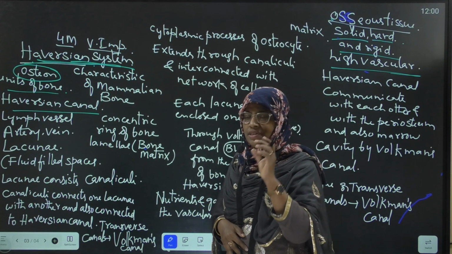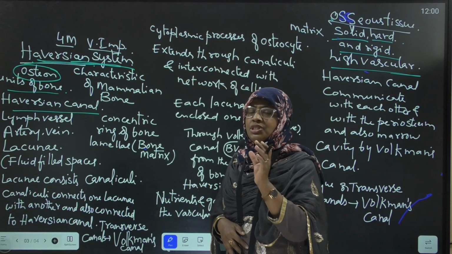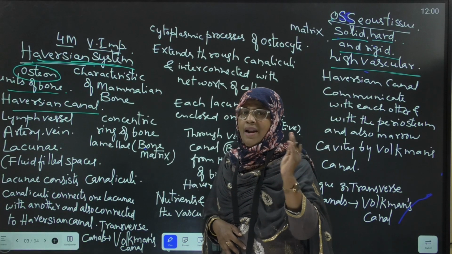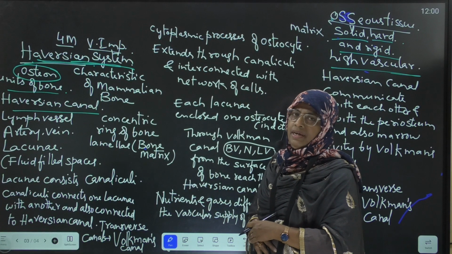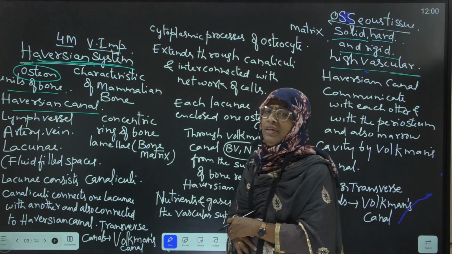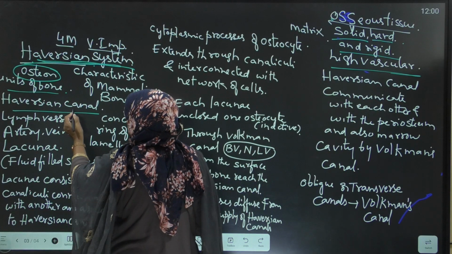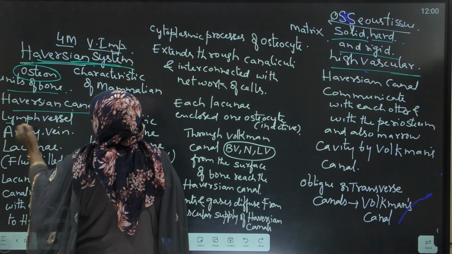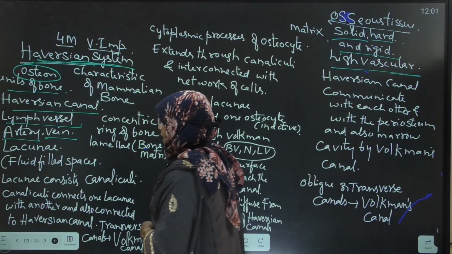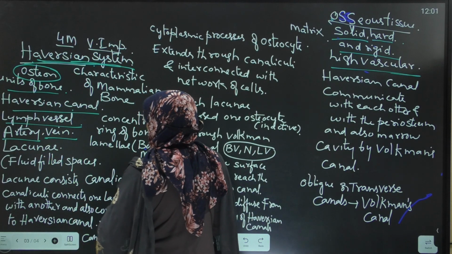This Haversian system consists of canals. Those canals are called Haversian canals. These Haversian canals run parallel to the marrow cavity of the bone. Marrow cavity means the cavity of the bone. This Haversian canal consists of lymph vessels, artery and vein.